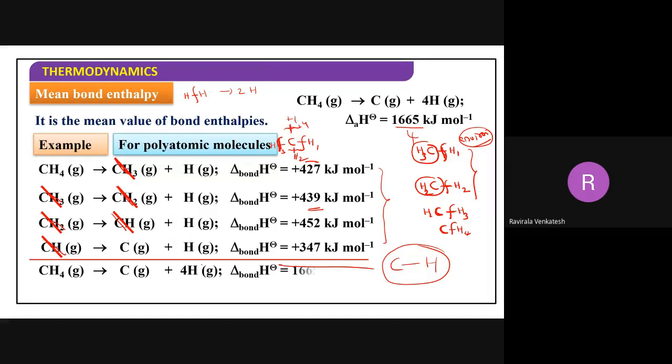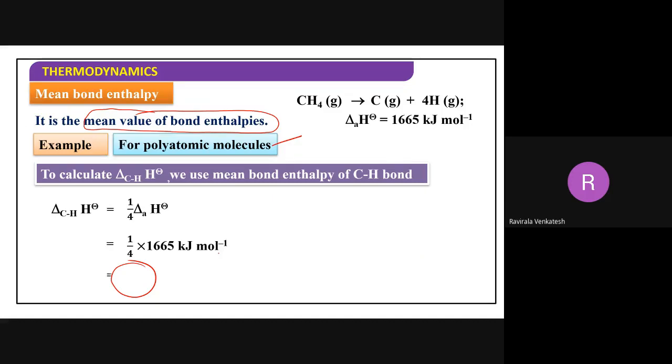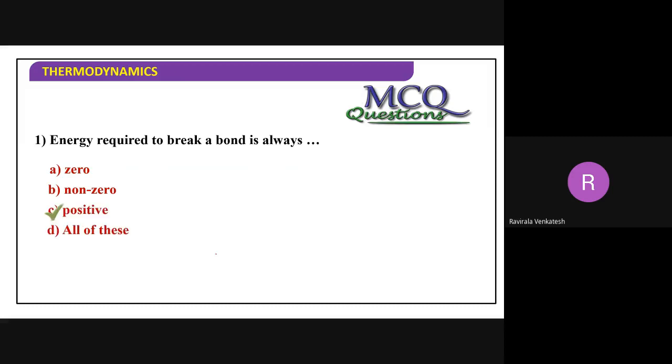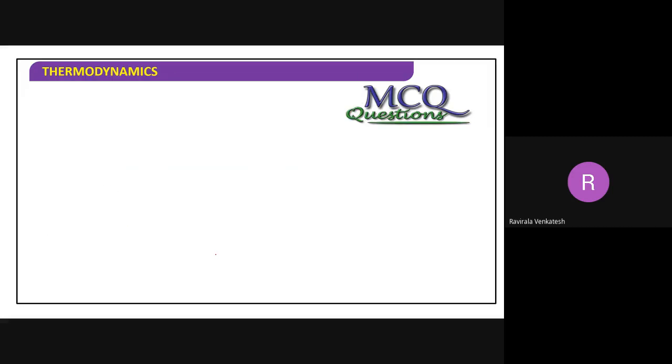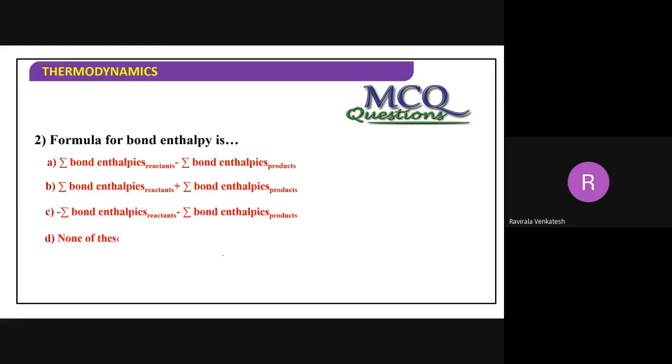Remaining you will get like that also. Right? So this is about the mean bond enthalpy, average bond enthalpy. It's a very simple part. What is the formula for bond enthalpy? Reactants minus products, for bond enthalpy.